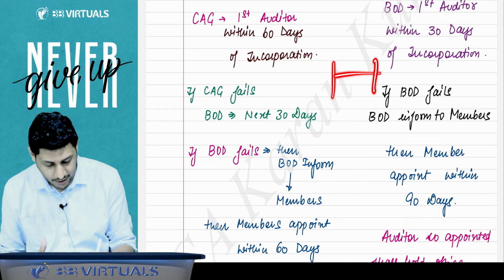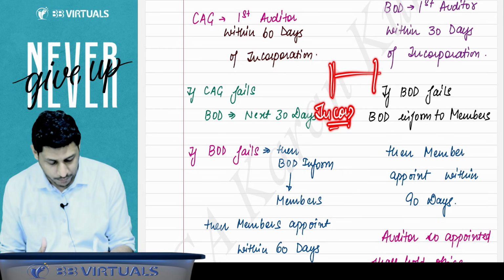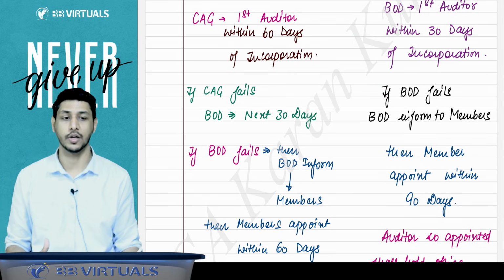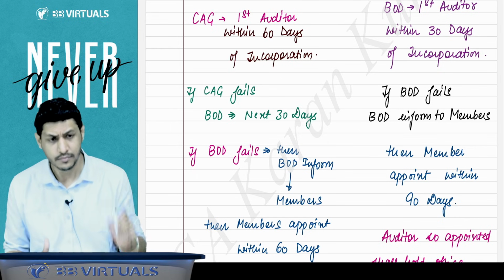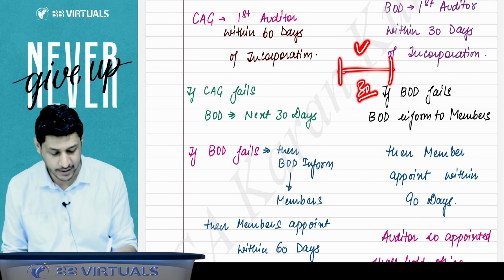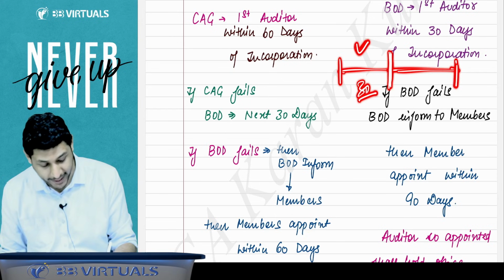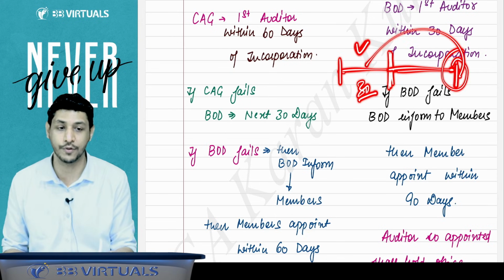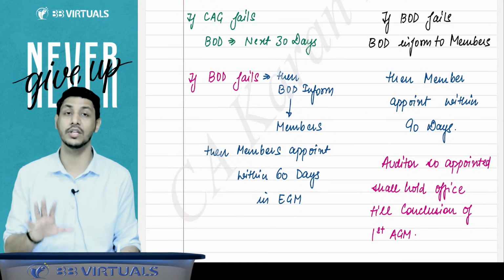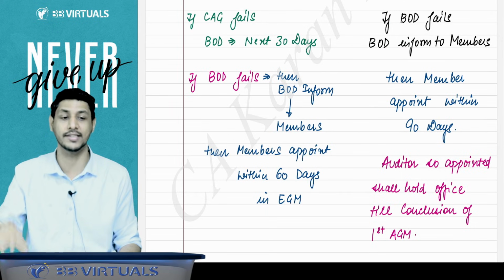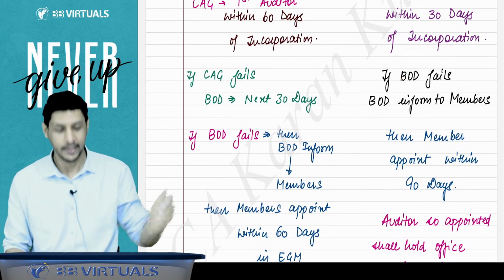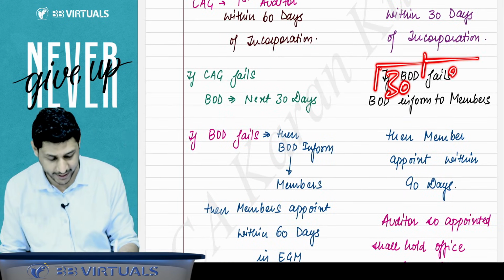This is the incorporation date. From this incorporation date, within a period of 30 days, we have to appoint the first auditor. But if the board of directors fails to appoint the first auditor within this 30 days, then the 90 days is counted from the expiry of those 30 days. This is not 90 days from the date of incorporation. In law, it is nowhere specified from where we have to count this 90 days, but as per industry practice, we count this 90 days after the 30 days. That is why we consider the limits like 30 and 90.